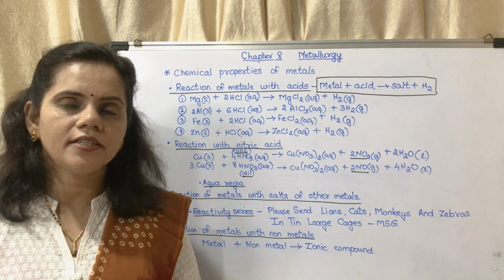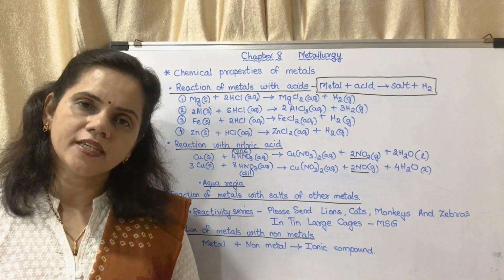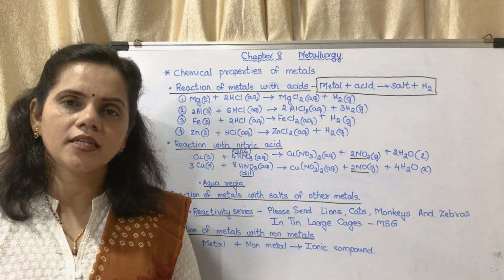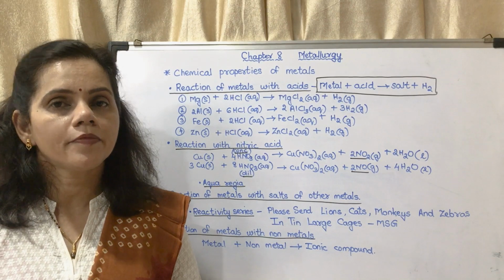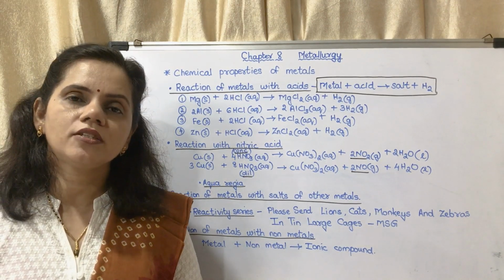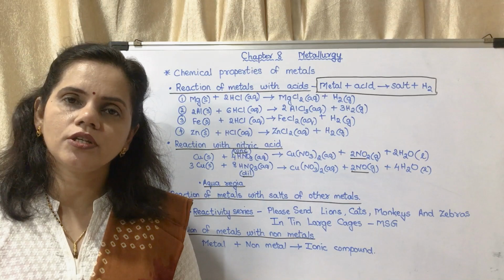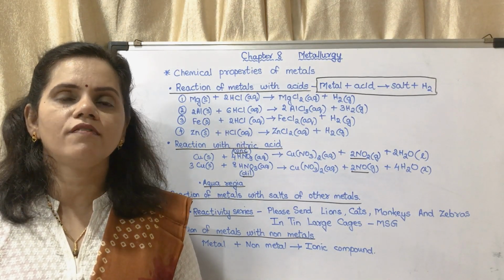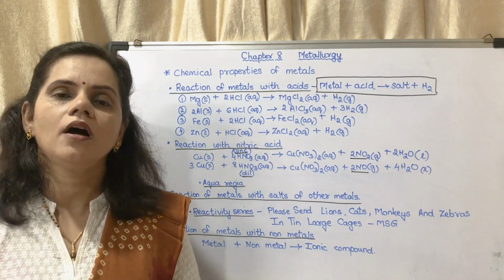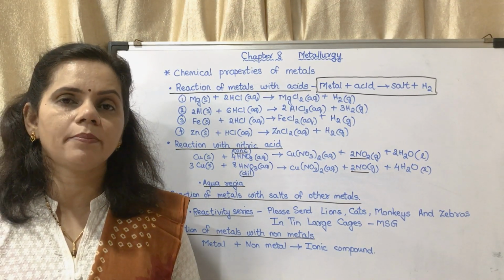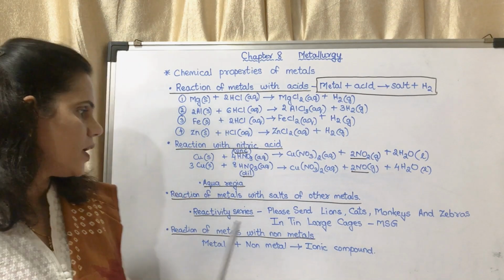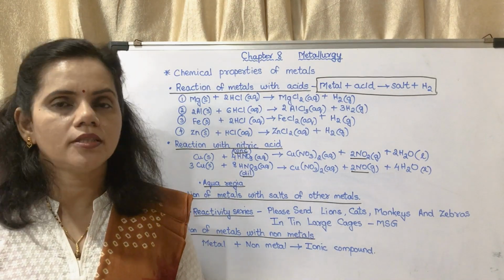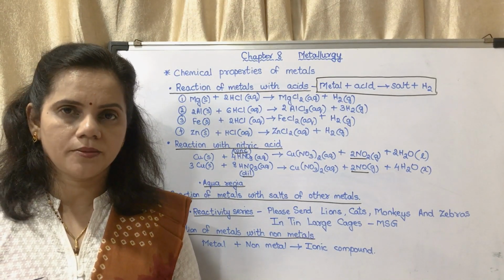CuSO4 is the reactant. It is blue in color. That is why first the solution was blue. The reaction is taking place, and what are the products? FeSO4 and Cu. FeSO4 is green in color, so the solution will turn greenish. And the iron nail will have a reddish deposit of copper on it. So this is a type of displacement reaction. So a metal reacts with salts of other metals. It depends upon the reactivity of that element.